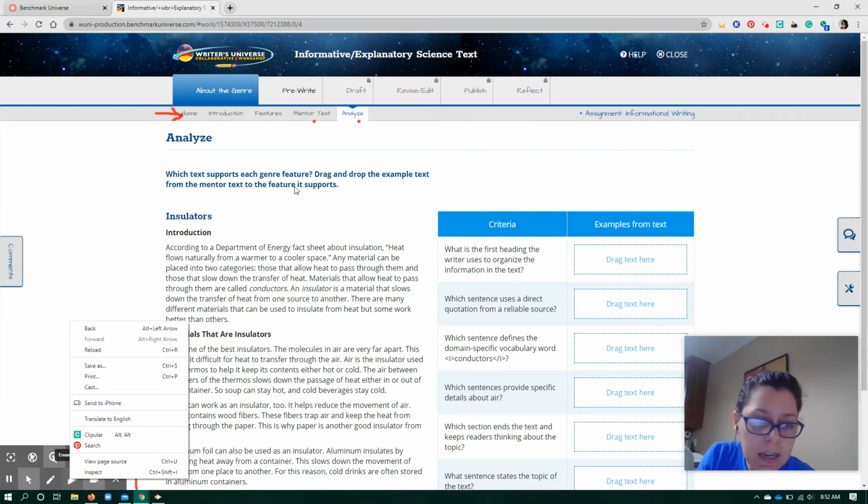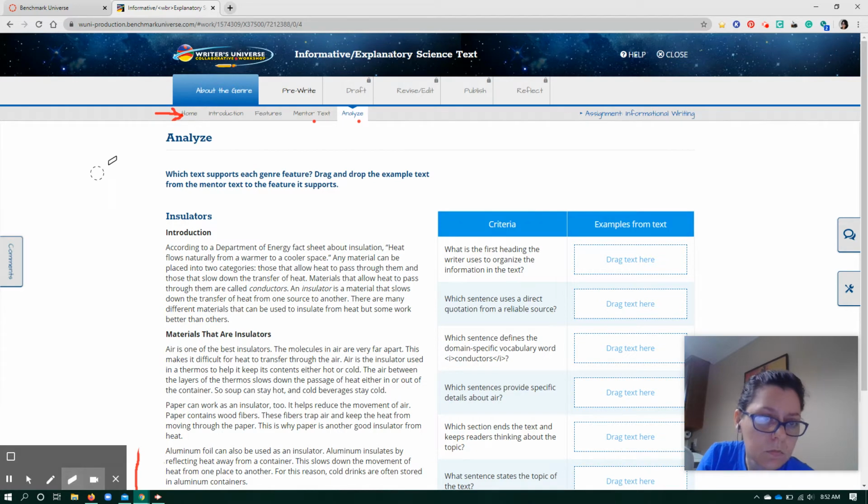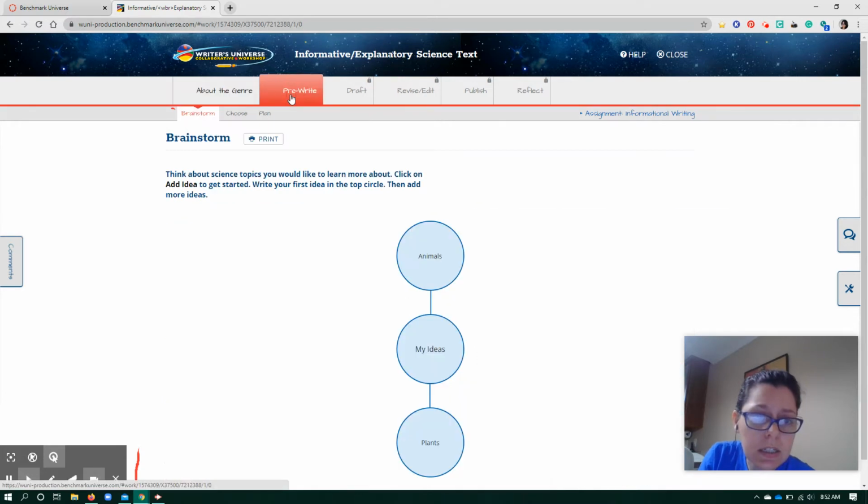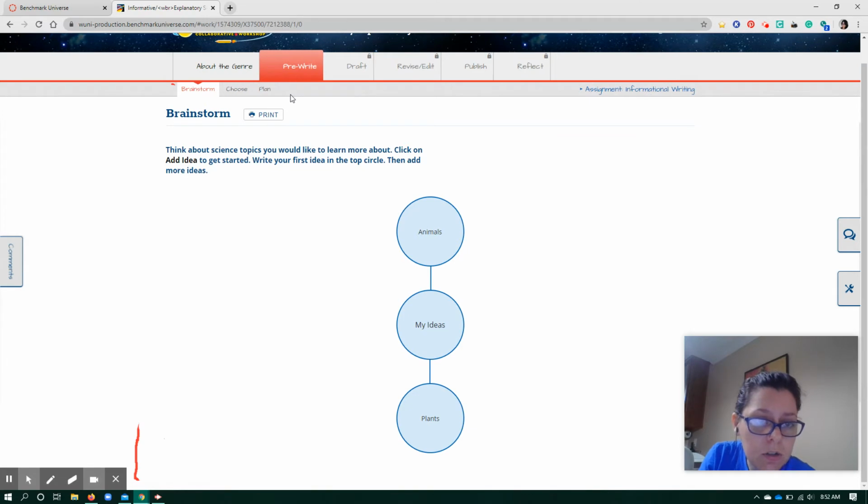The next stage is the pre-write stage. The pre-write stage is right here. There are 3 pages. Now, on the pre-write stage, the first page asks you to brainstorm. So what you're going to do is when you first come on here, I already did this in a different video, but you're going to click Add Idea to get started, and you're going to add as many different ideas as you can. Your brainstorm should be big and complete so that you can think of all aspects of your